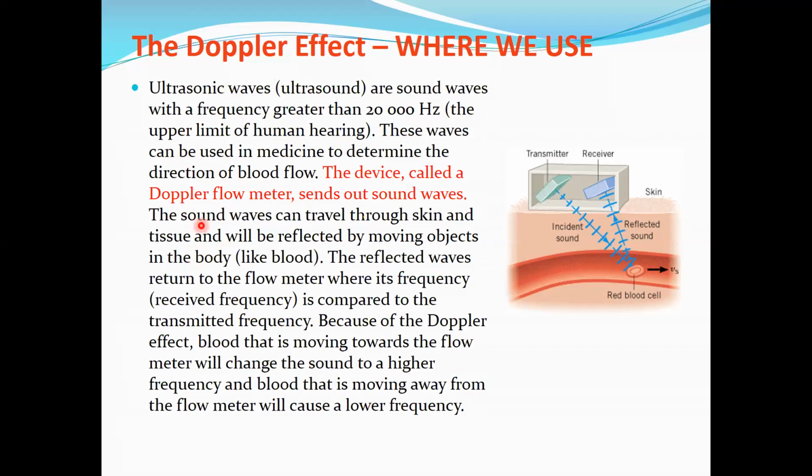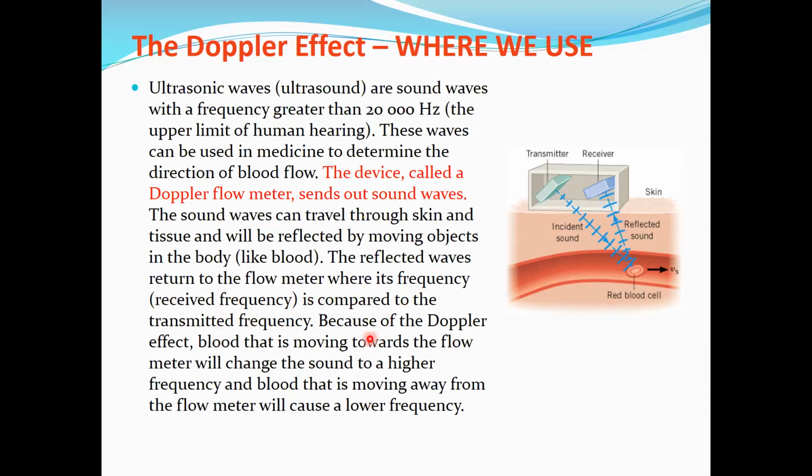The device called a Doppler flow meter sends out sound waves. The sound waves can travel through the skin tissue and will be reflected by moving objects in the body, like blood. The reflected waves return to the flow meter where the received frequency is compared to the transmitted frequency. So you send the waves with a frequency, and after reflection from a red blood cell, for example, in this example I found from the internet, okay? There are lots of examples you can find. So there is another frequency reflected because of the motion of the content of the blood.